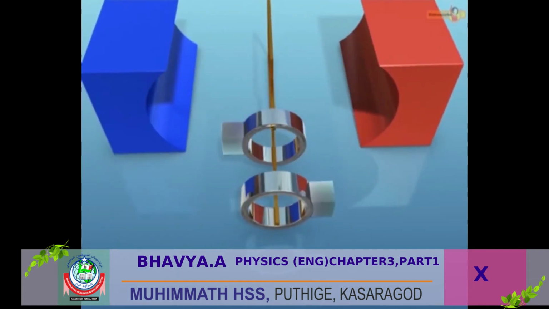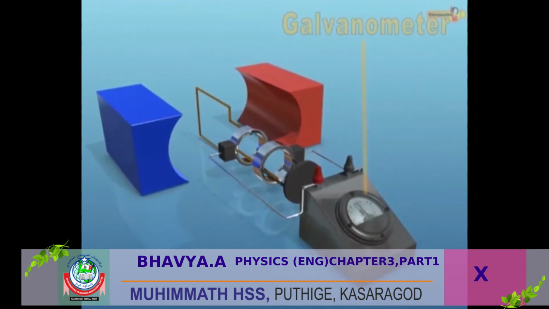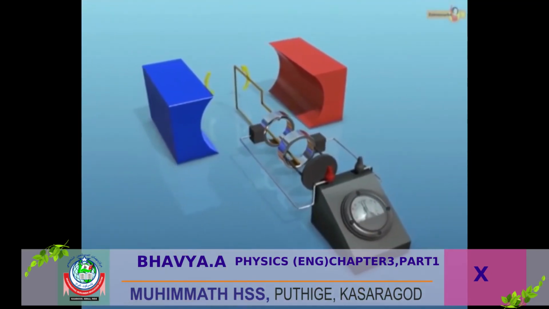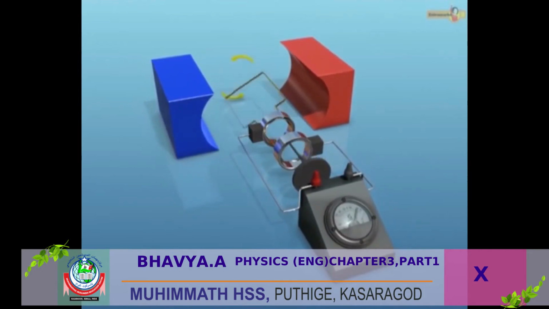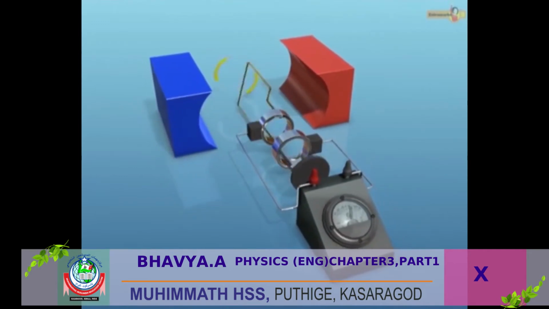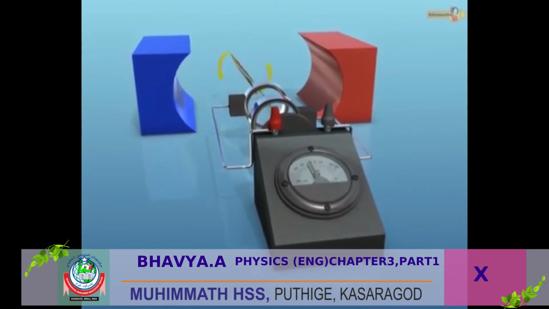The 2 brushes are made of carbon. One end of each brush is in contact with the rotating slip rings and the other end is connected to an outer circuit. A galvanometer is connected in the outer circuit to show the deflection due to the current induced in the armature. When the coil is rotated between the pole pieces, a current is induced in the coil. The induced current is shown by the deflection in the galvanometer. The two-way deflection in the galvanometer shows that the induced current is alternating.